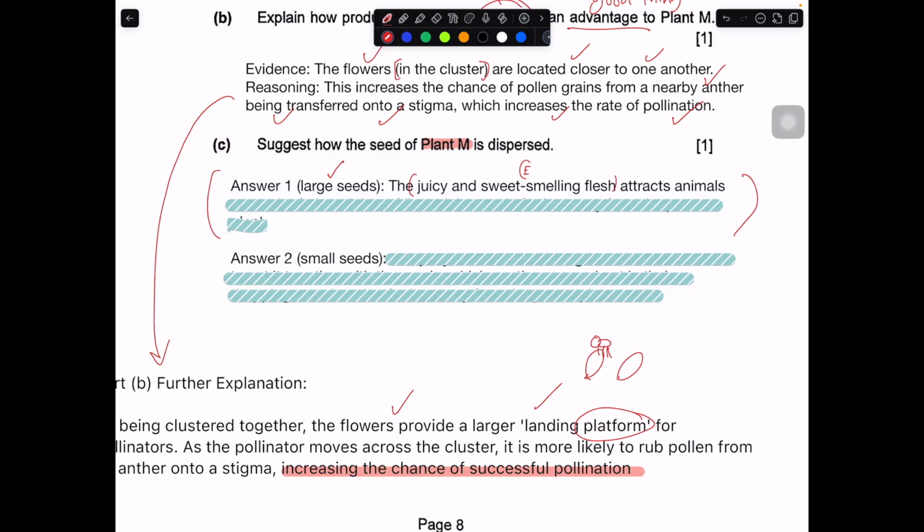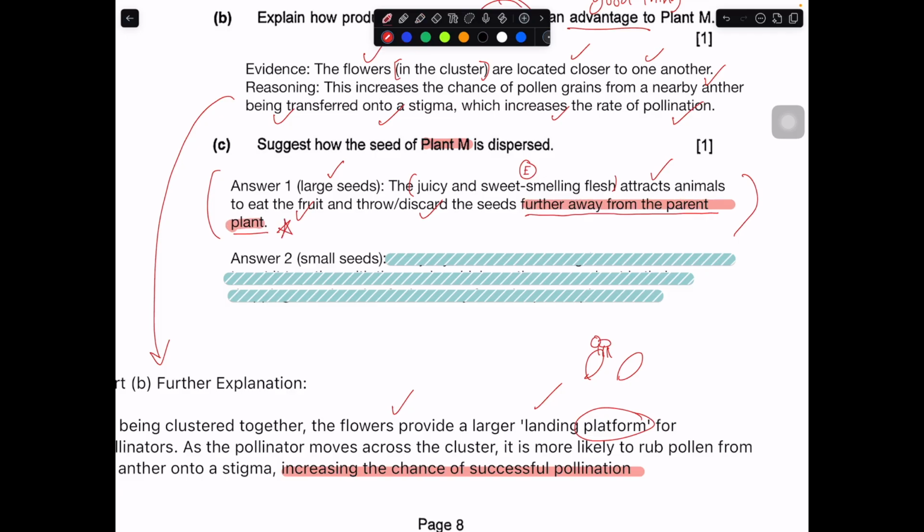This is the evidence. The juicy and sweet smelling flesh will attract animals to eat the fruit and throw or discard the seed further away from the parent plant. This is the dispersing action. Further away from the parent plant. This part is quite important.